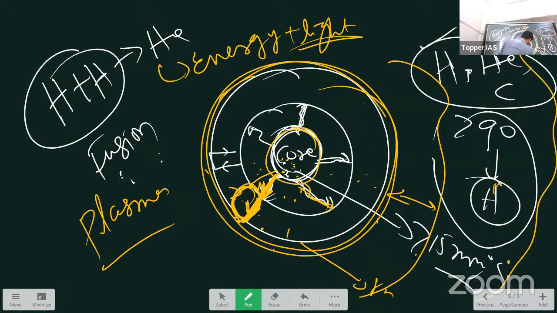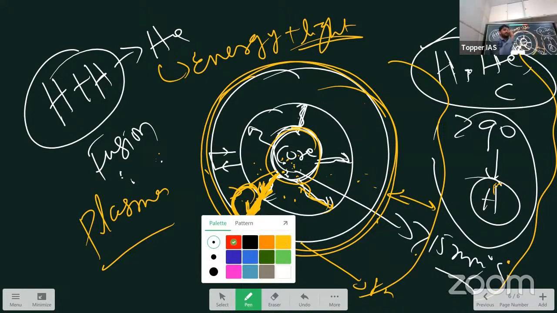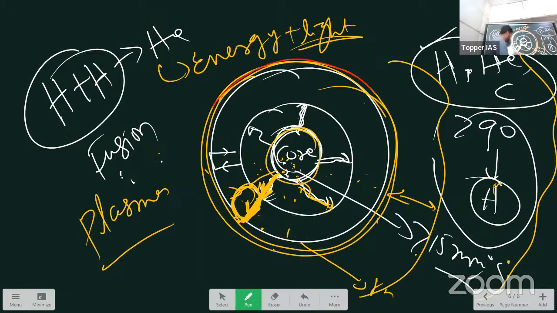So what happens at the surface of the sun? Surface of the sun means always photosphere. Remember, photosphere is the first layer, right, in the atmosphere. So this is called surface of the sun. This is what appears to us in yellow color. The visible part of the sun always is what? Photosphere. So the temperature is around 6,000 degrees Celsius. This temperature is exactly equal to what? The temperature at the core of the earth. At the center of the earth, there is 6,000 degrees Celsius temperature, which is there at the surface of the sun. At the core, there is 15 million. This is the hottest part of the sun. Okay.